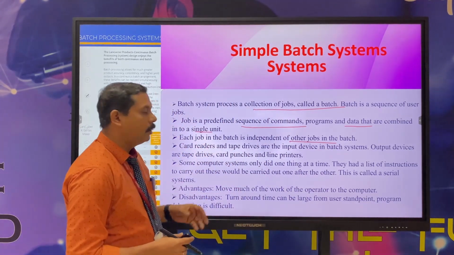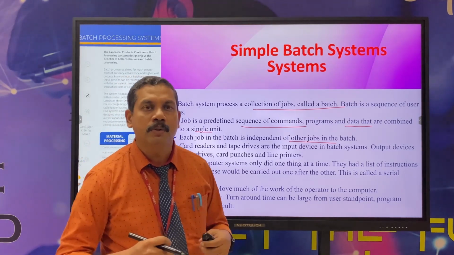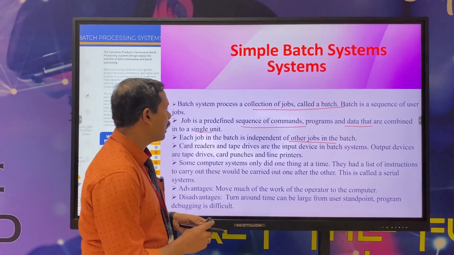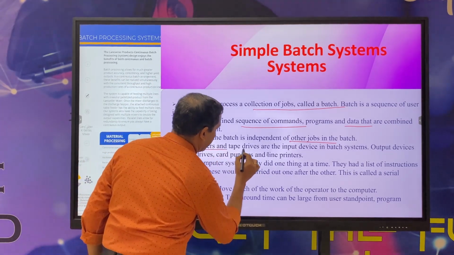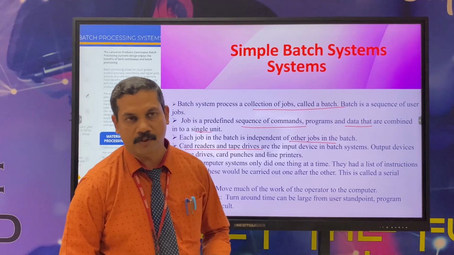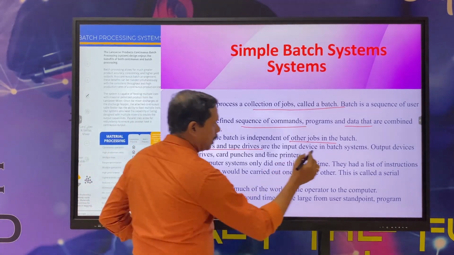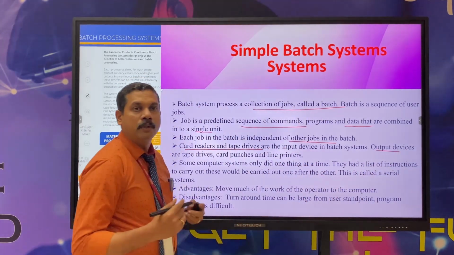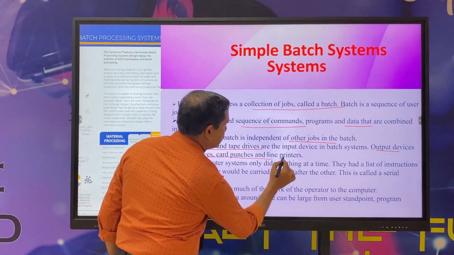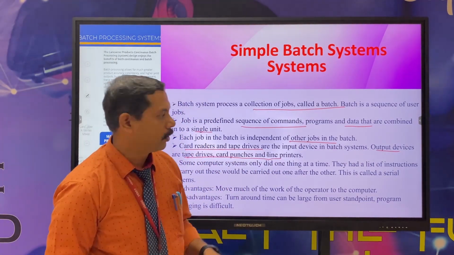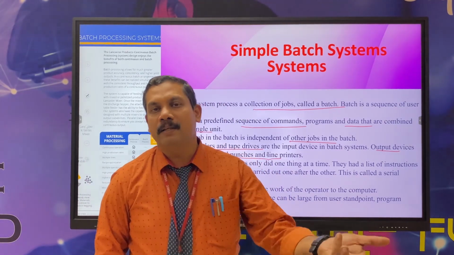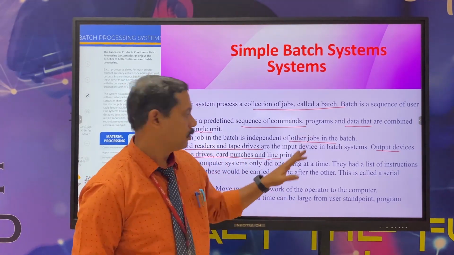How do we give input to the batch system? Card readers and tape drives are the input devices in batch systems. Similarly for output, we use tape drives, card punches, line printers, etc. These are the ways we give input and get output in batch systems.